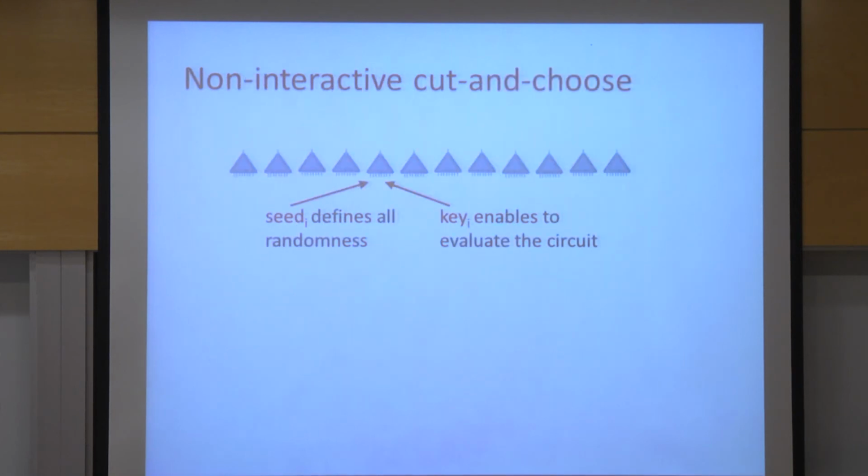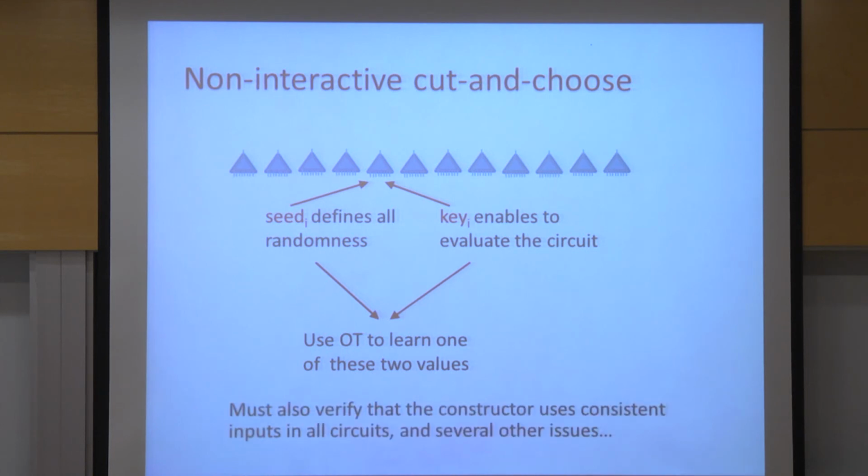And we can do this in parallel to the other oblivious transfer. So basically, for each circuit, we have this seed and this key. In the oblivious transfer, you learn one of them, so you can either check the circuit if you learn the seed, or run the circuit if you learn the key. And you can do this together with the other oblivious transfers. And there are many other issues, like verifying that the inputs are consistent among all circuits. But I'm not going to describe how to do that.